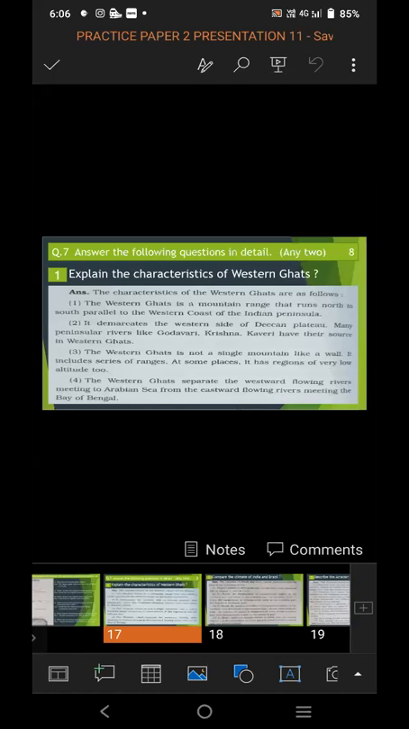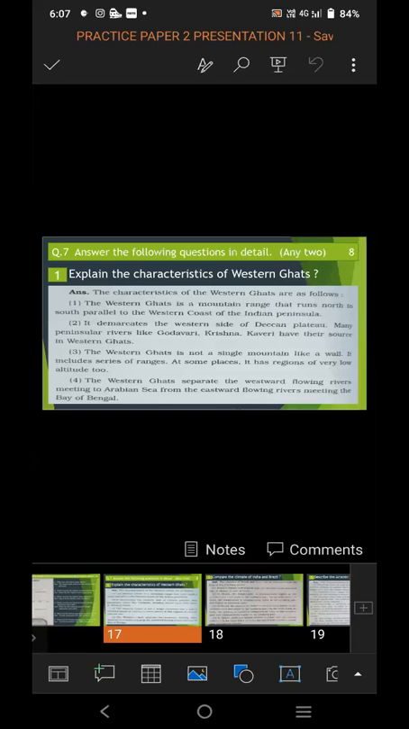First, read all the 3 questions. Think on it. What answer particularly you have to write for that question. Then go with that answer. So answer the following question in detail. Any 2 you have to attempt. 3 options are given. 1 answer is for 4 marks. 2 answers are for 8 marks. So question 7 is a total of 8 marks. Any 2 you have to attempt from 3 questions.